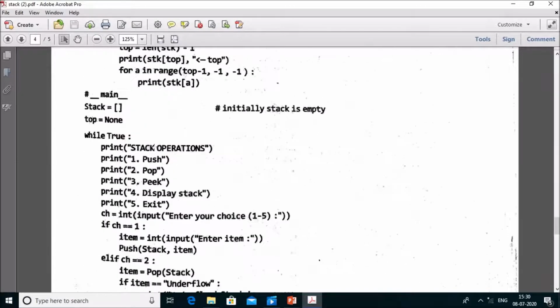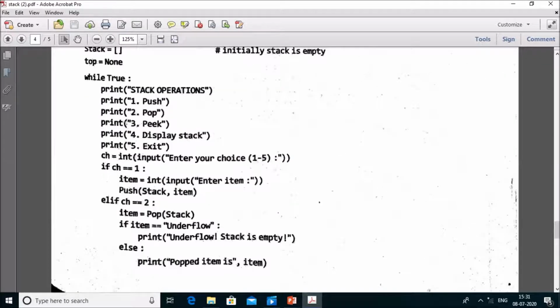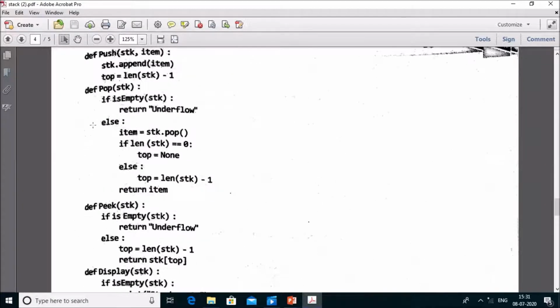Now the next function: if you press ch equal to 2, then the pop function gets called. In the previous case, in push operation, there is no value assigned to any variable, but here the value is assigned to the item. Just see the code of the pop operation. Pop operation is written here, def pop stk.